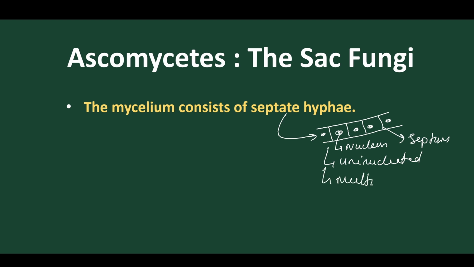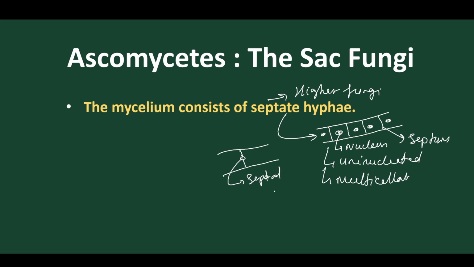The septate condition is mostly found in higher fungi, but in lower fungi we find the aseptate condition, whereas here it is the septate condition. So all higher fungi are septate hypha having septum in between them. One important thing is that in the septum there is an opening, and this opening is called a septal pore. The septal pores help in exchange of materials between adjacent cells. So they have a central pore in the septum, called the septal pore.